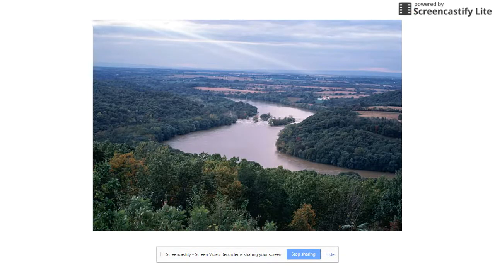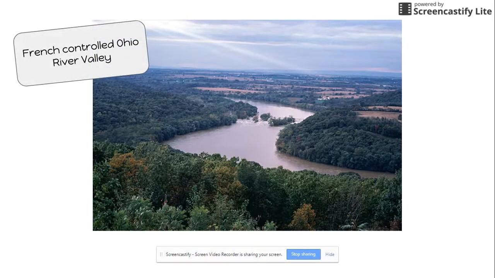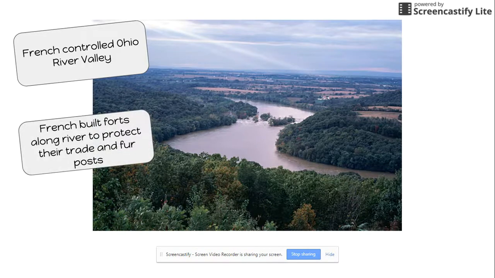The Ohio River Valley was a very important area because it was very fertile not only in land, but definitely very fertile in fur. So the French controlled this area, the Ohio River Valley area, and they had posts and forts all over the river in order to protect themselves from the English and protect their fur trading.